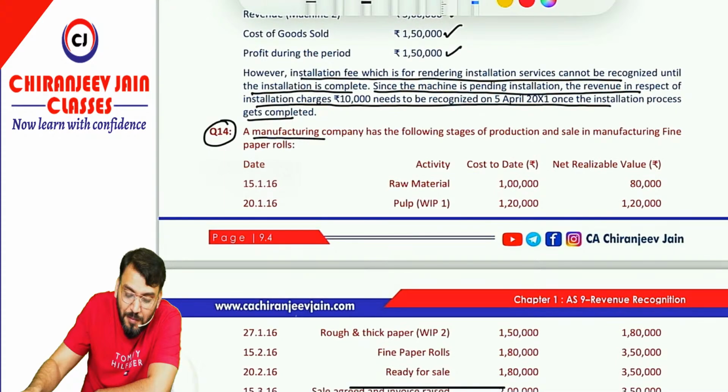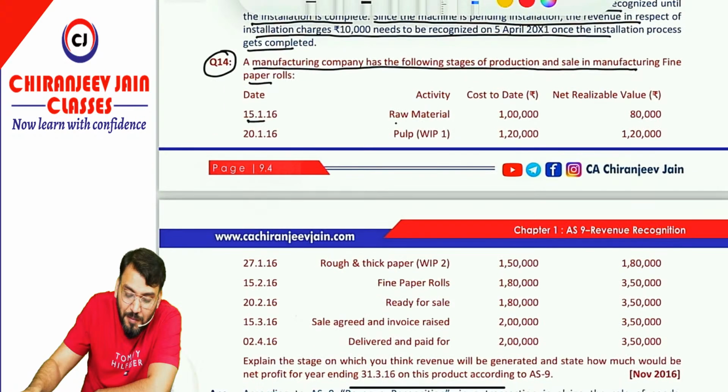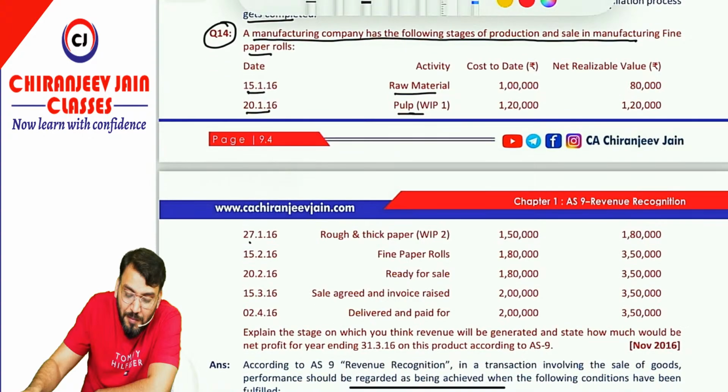Question number 14 is also a good question. A manufacturing company has the following stages of production and sale in manufacturing fine paper rolls. So they have given: on 15 Jan they purchased the raw material. On 20 Jan the pulp was in work in progress. On 27 Jan rough and thick paper, this is also WIP. On 15 Feb fine paper rolls were produced. 20 Feb ready for sale. Now it becomes ready for sale.